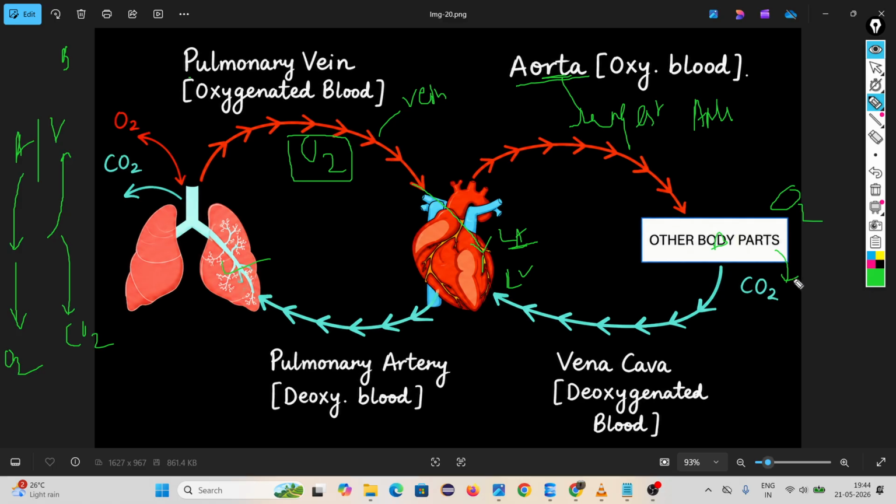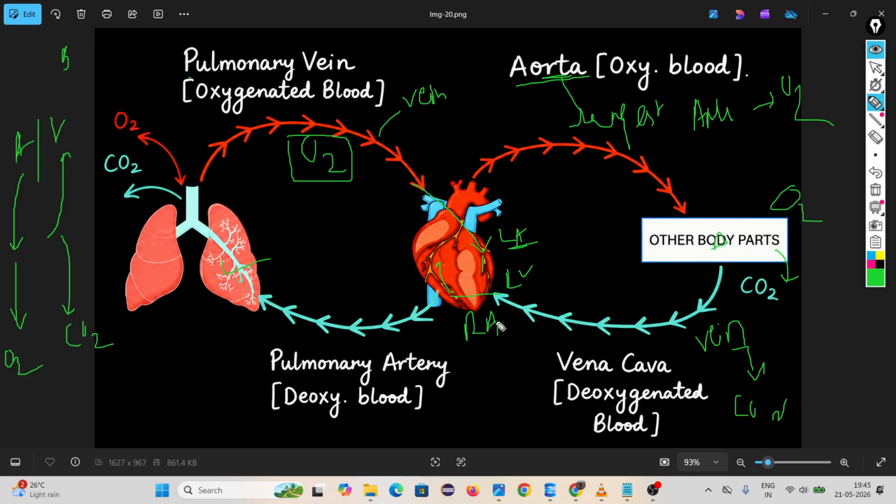From the body parts to the heart, looking towards the heart, that's why it is a vein. And you know a vein always carries deoxygenated blood. Then this deoxygenated blood is going to the right atrium.